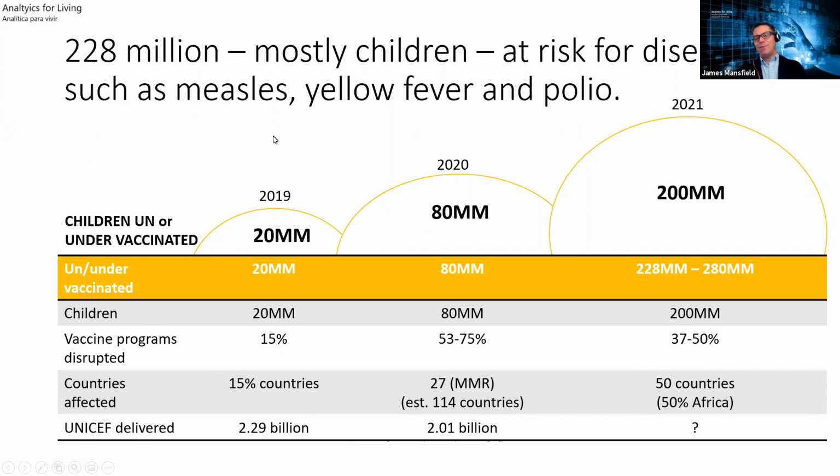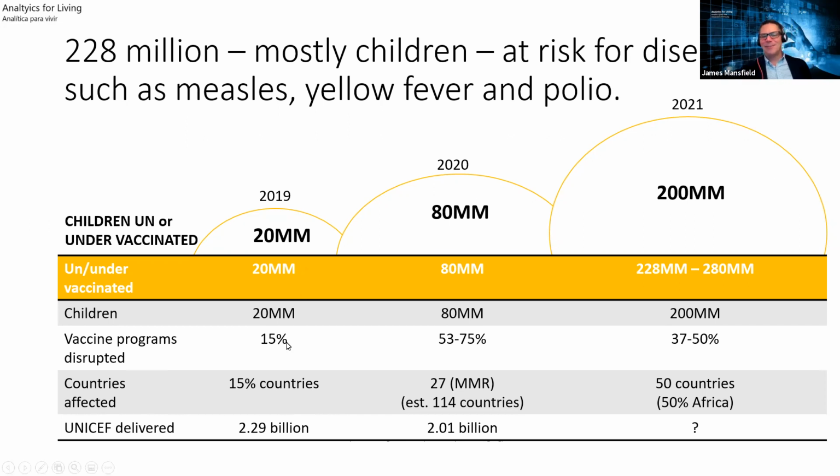The way to read this table is that there are children that are unvaccinated or under-vaccinated, so net, they did not get their vaccine. Some of the reasons could be that vaccine programs were disrupted, or something was going on in a country, maybe an earthquake, maybe something else. UNICEF typically delivers those vaccines, and they deliver almost 230 billion vaccines. In 2019, pre-COVID, roughly 20 million children annually typically did not get a vaccine. That's a big problem too, I get it, but maybe over the years it's been consistently 20 million. Everyone's happy about that. I'm not happy about it, but that's the number there.